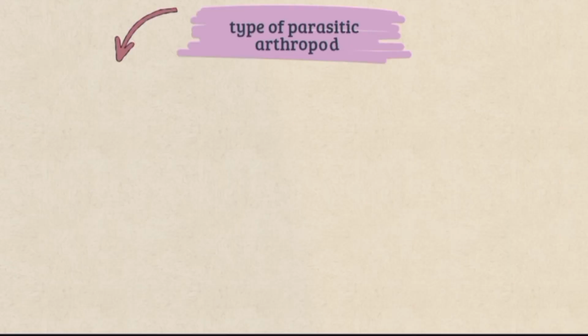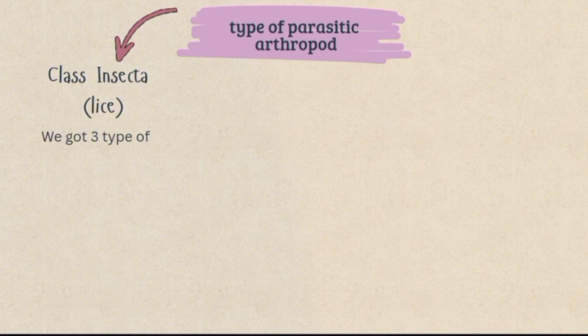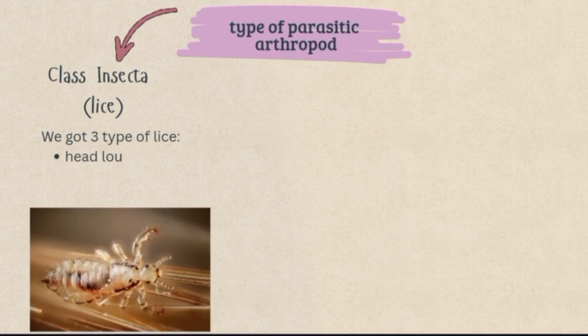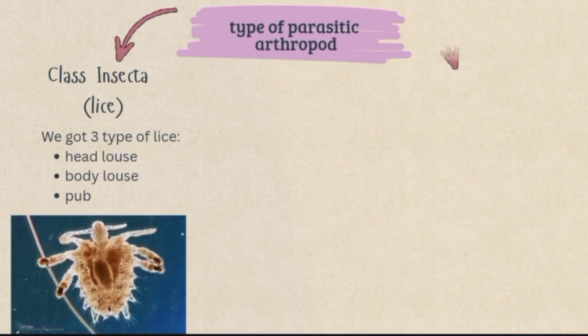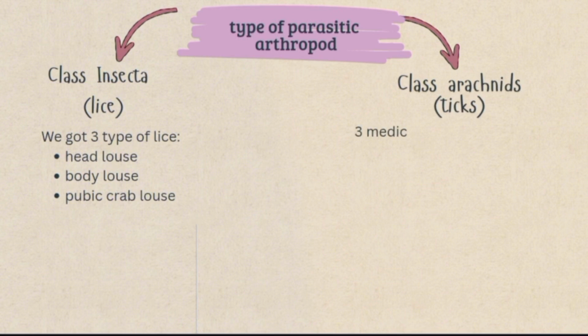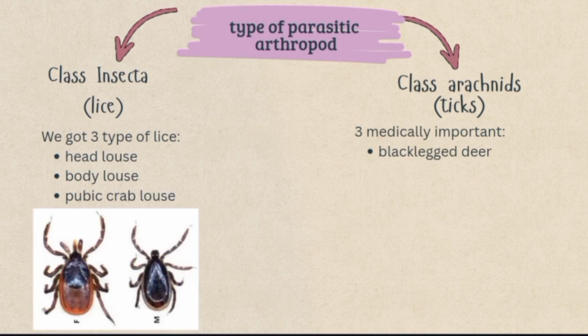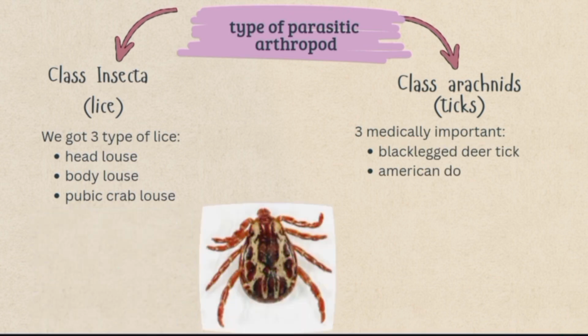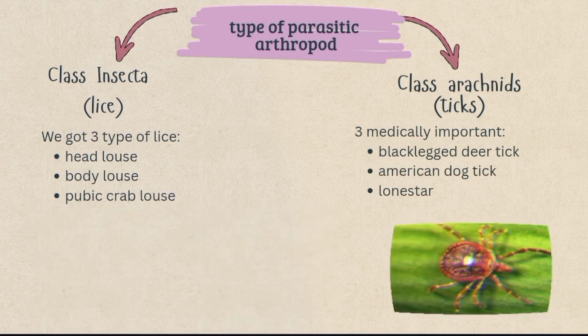Types of parasitic arthropods. The first one is class Insecta, which is lice. There are three types of lice: head louse, body louse, and pubic crab louse. The second type is class Arachnids, ticks. There are three medically important ticks. The first one is black-legged deer ticks, next is American dog ticks, and Lone Star ticks.